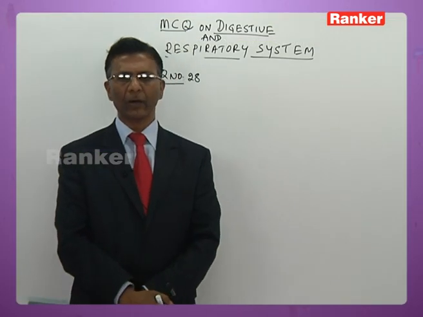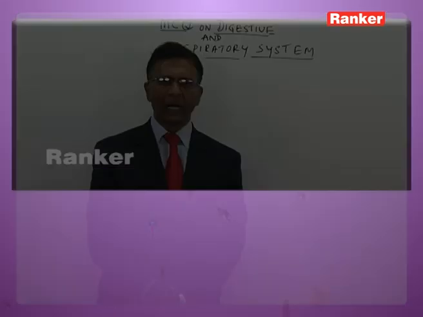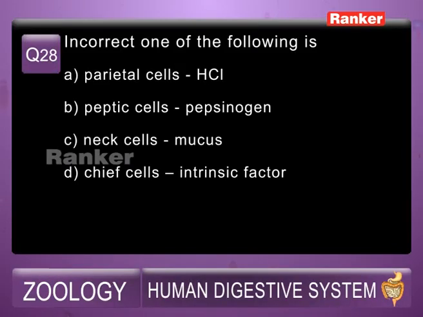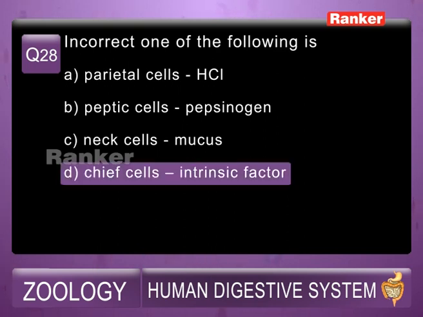Now here is a question. The 28th question, I shall read out for you. Incorrect one of the following. Among these, which is incorrect, he is asking here. A, parietal cells secrete HCl; B, peptic cells secrete pepsinogen; C, neck cells secrete mucus; D, chief cells secrete intrinsic factor. So the answer obviously is D, because chief cells are also called peptic cells.